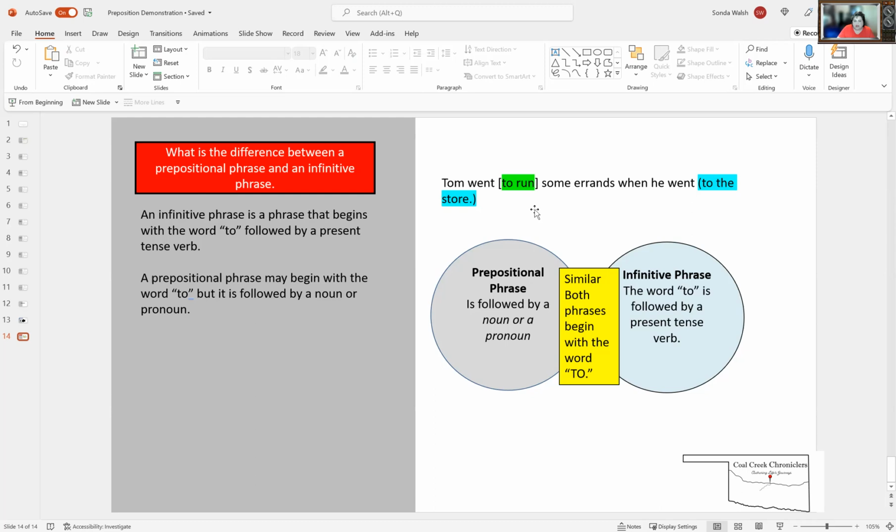Okay, so let's summarize. We have to be really careful because both infinitive phrases and prepositional phrases begin with the word to, T-O, not T-W-O and not T-O-O, but T-O. If what comes immediately after the word to is a verb, that's an infinitive phrase. If you have a noun or a pronoun after the word to, that's a prepositional phrase. So that's the difference between the two.